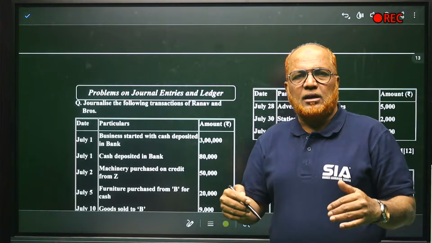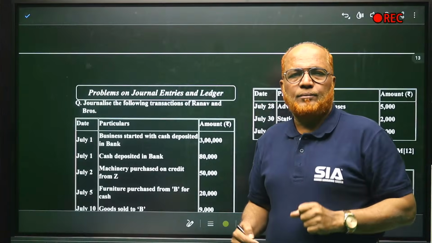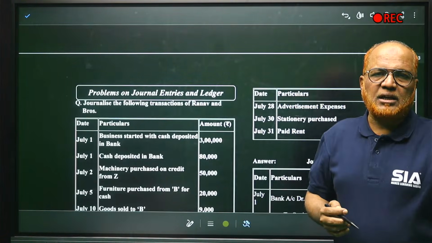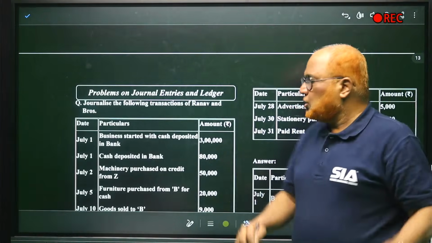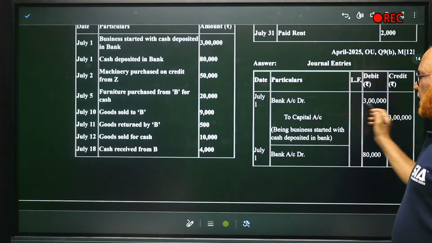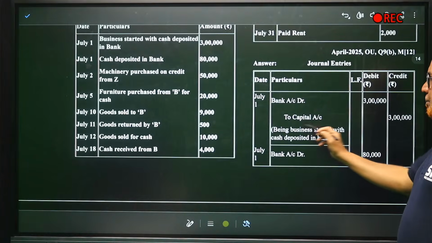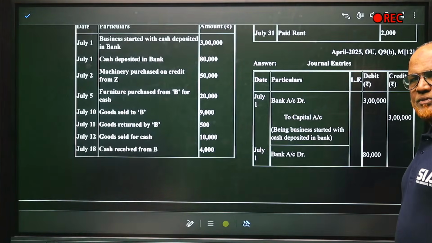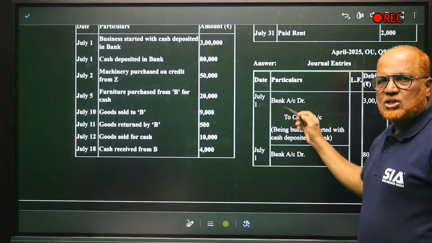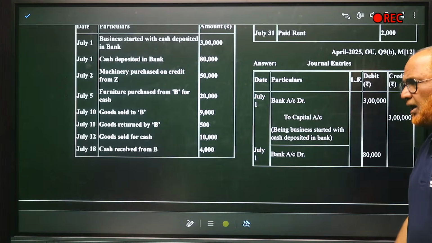The money comes in, so bank account debit, capital account credit. When the owner invests money in the business, it is called capital. The entry will be bank account debit 3 lakh, capital account credit 3 lakh, being the business started with cash deposited in bank. This is called narration. For every transaction you have to give narration.